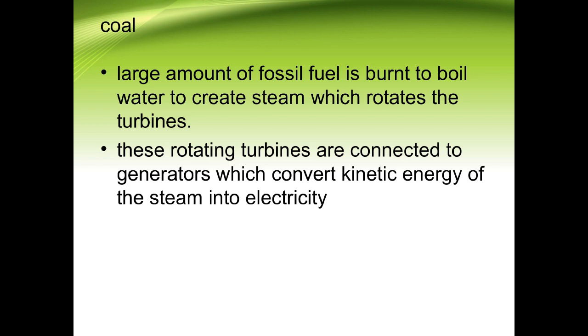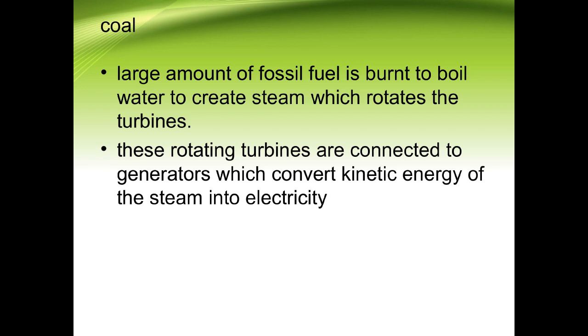Like in the olden days, the type of coal that was used to run the railway engines, and the other one that we use today is for producing electricity, which is based on the carbon composition. Now what happens is that, first of all, the coal is taken and burned. By burning the coal, steam is produced. This steam rotates the turbines which are located in the power plant.